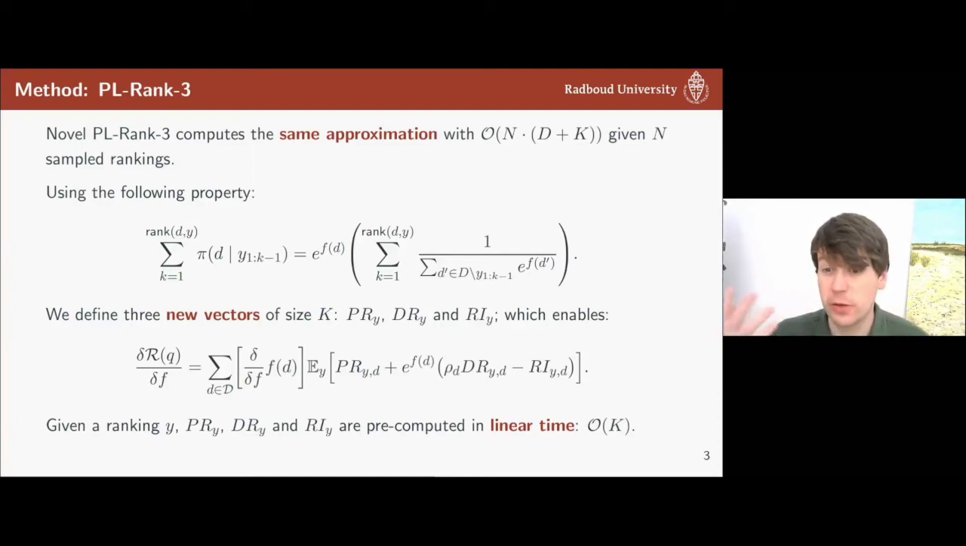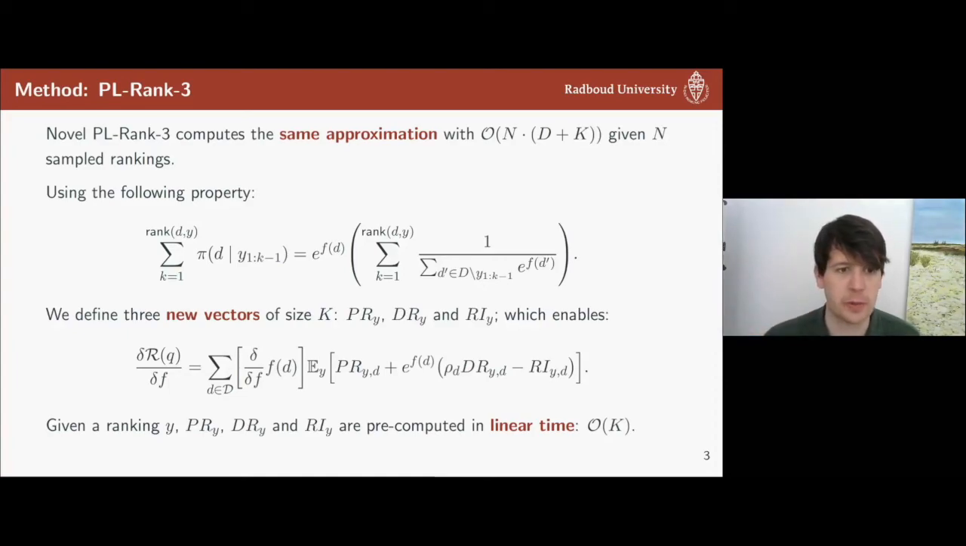How does the algorithm do this? Well, the crucial point here is that we use this following property. So when we sum over probabilities of placement, we can actually rewrite that to the score for a single document and this constant here, which is only determined by the ranking and the rank. And the key insight here is that we compute that second part for the entire ranking beforehand instead of recomputing